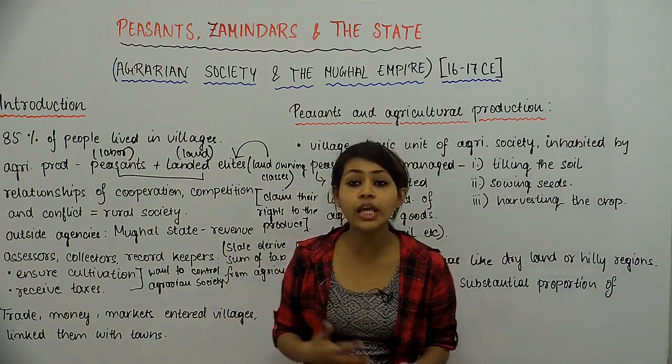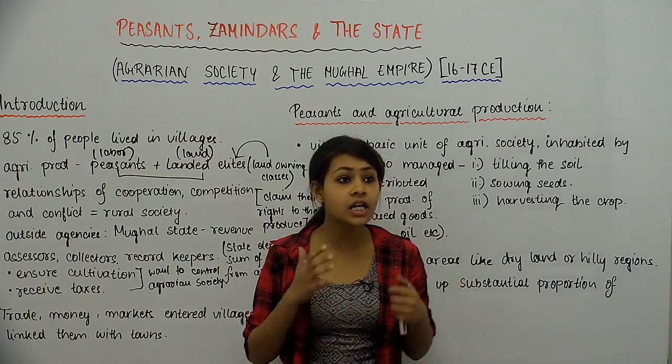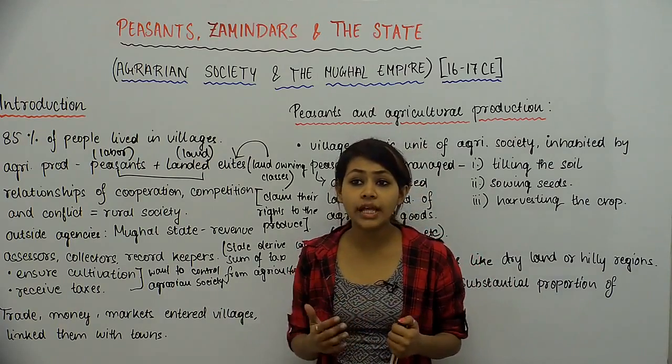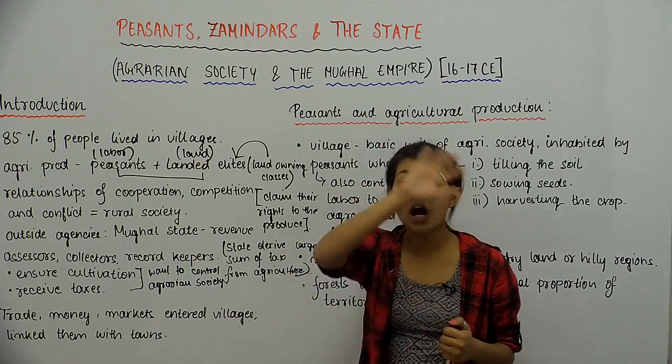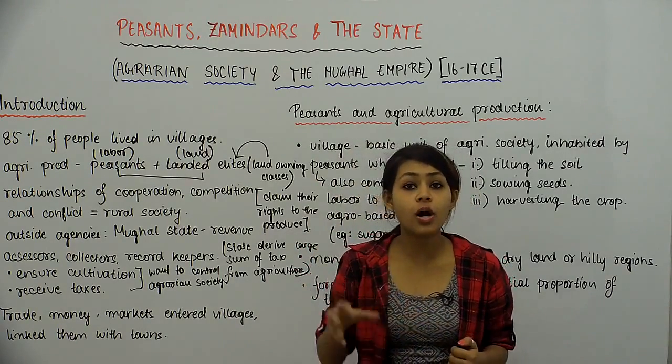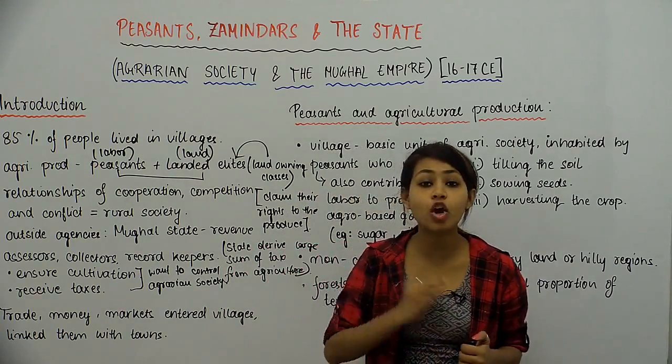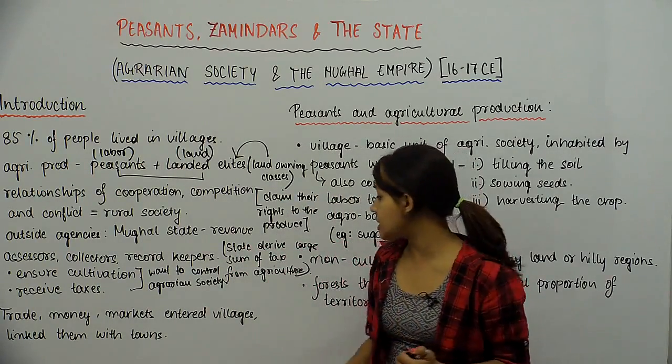Money started flowing in, and markets started being set up in the villages itself. So now there was less dependency on the more commercial areas, which we call towns, and now these villages started seeing a lot of economic activities.